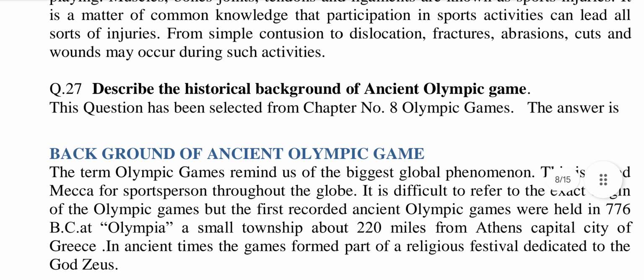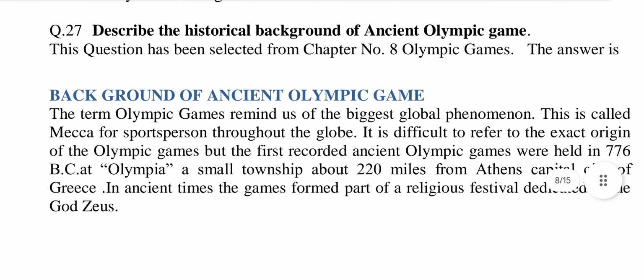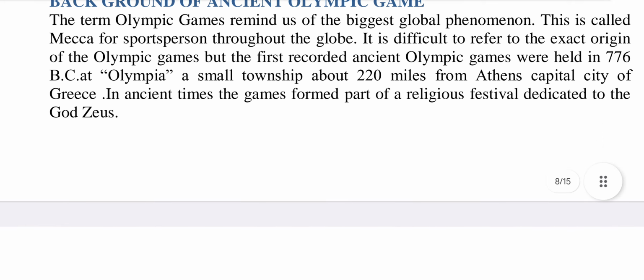Question number 27. Describe the historical background of ancient Olympic game. This question has been selected from chapter number 8, Olympic Games. The answer is the term Olympic Games remind us of the biggest global phenomena. This is called a Mecca for sports persons throughout the globe.